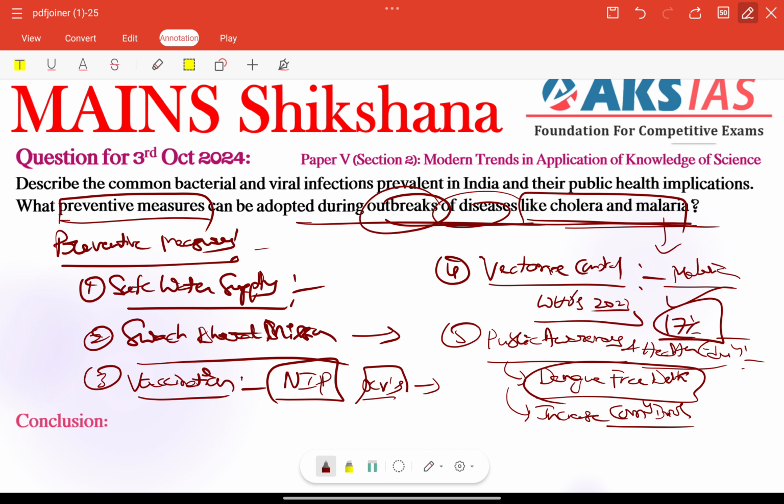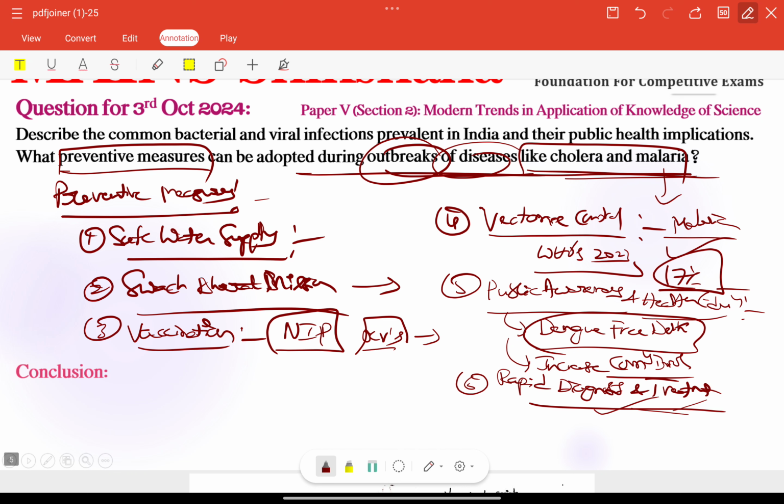And also rapid diagnosis needs to be included here, rapid diagnosis and whatever treatments we have. The rapid diagnostic kits for malaria and cholera type diseases ensure early detection and containment of diseases. It can reduce or prevent the spread of infection. That is very important. So before the conclusion part, we can connect one to one and a half lines of futuristic outlook.